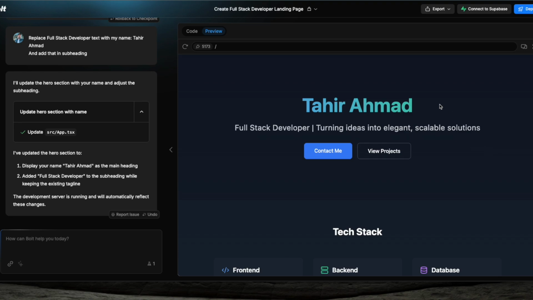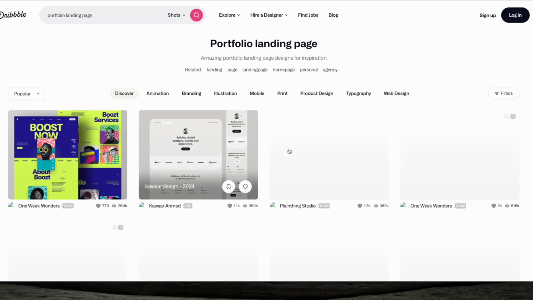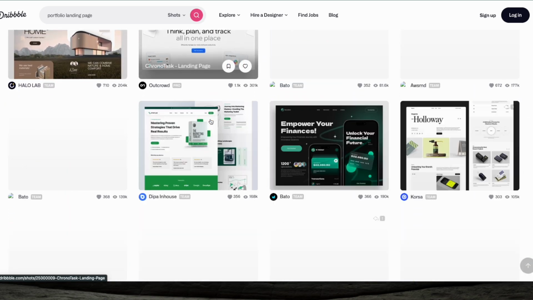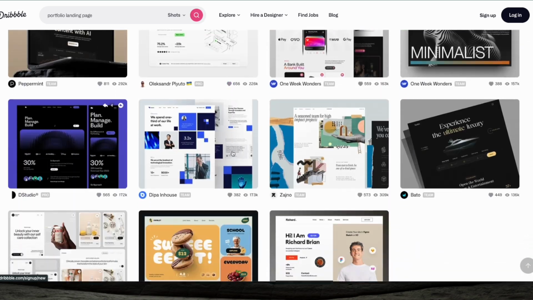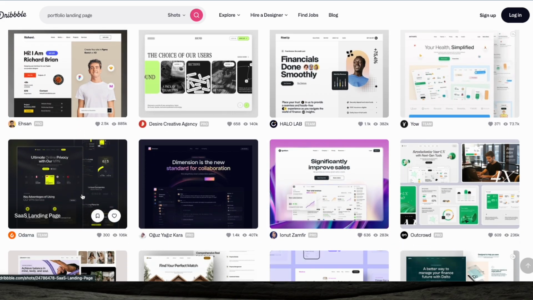For that, I will take you to the Dribbble website. So this is Dribbble, and here you can get inspiration about different websites. So this is a portfolio landing page, and I have searched through Dribbble here. You can also search and choose out of the search results which one looks better to you. Mine personally is that dark theme, because if you see, these are the different web pages.